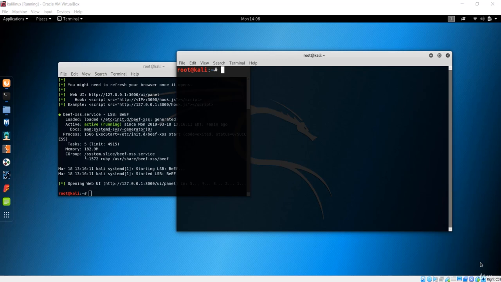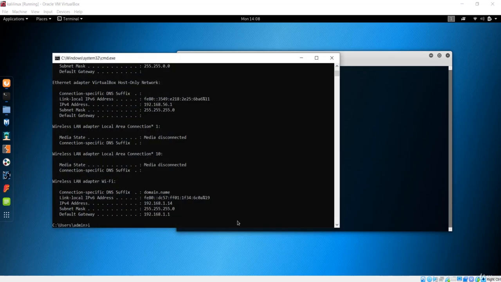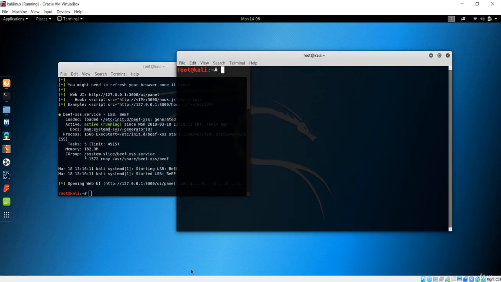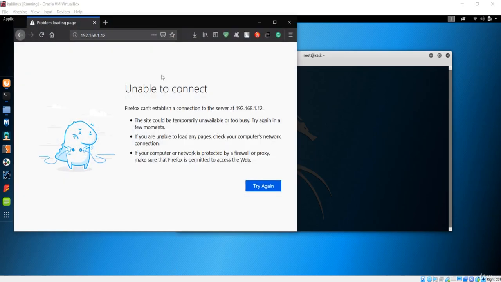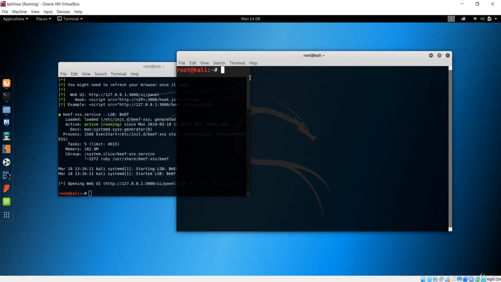So first of all, you can see this is my Kali Linux, which is the hacker machine, and the machine that I want to attack is the Windows machine, which has this IP configuration. If you want to get the configuration, you can simply type ipconfig, and this is the IP address and the MAC address of the Windows machine that I am going to target. I'm going to use this BeEF framework for browser exploitation, and we are targeting this browser, which is Firefox, installed on our Windows machine.